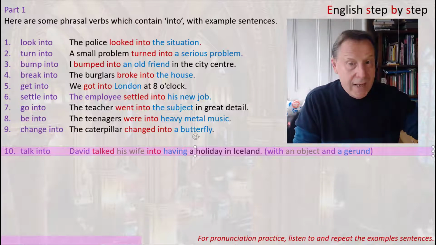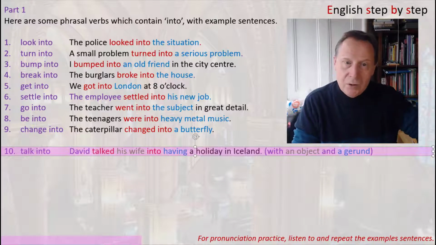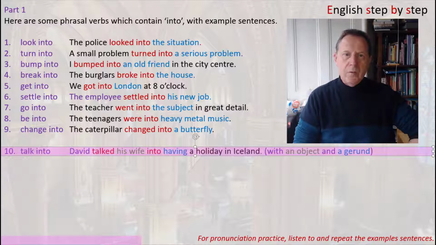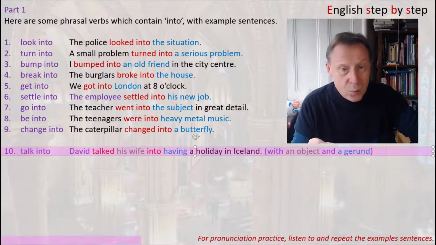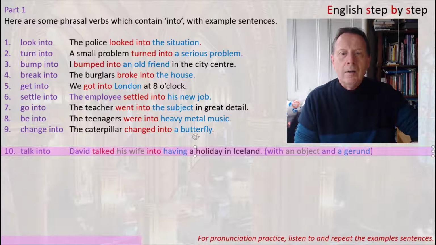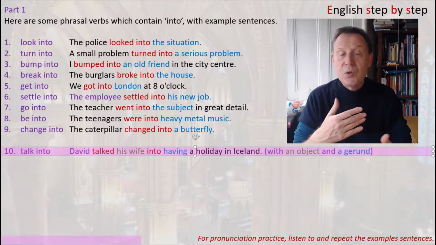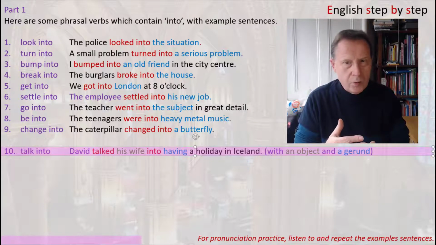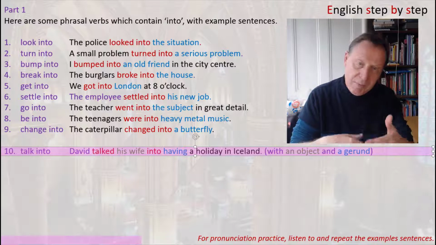Now, number 10 also has the preposition into, but the form of this phrasal verb is different because you have to have an object and then you have to have a gerund. For example, David talked his wife into having a holiday in Iceland. So you need the object, his wife. He talked to his wife and he persuaded her. She didn't want to have a holiday in Iceland, but he persuaded her.